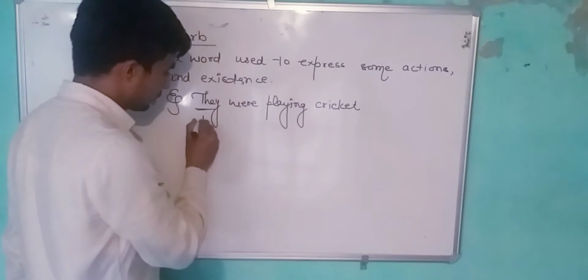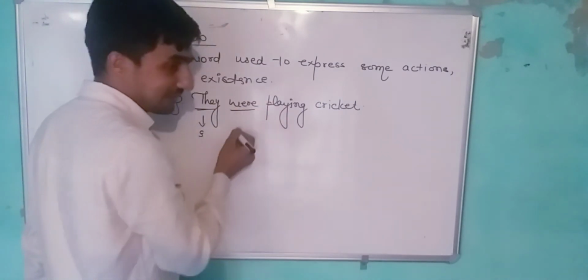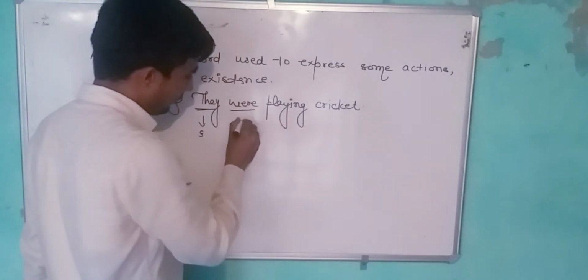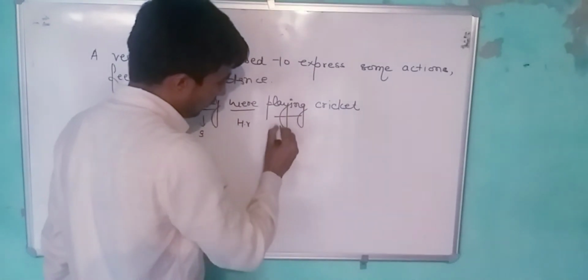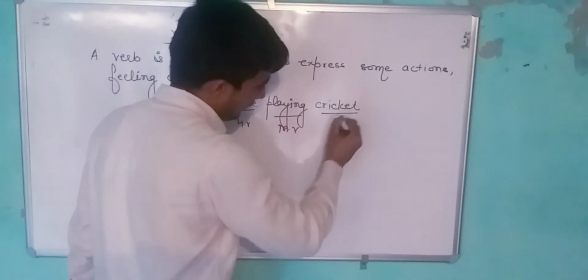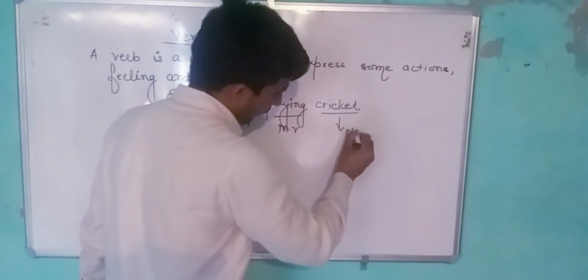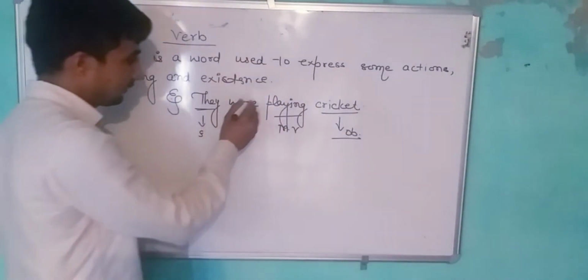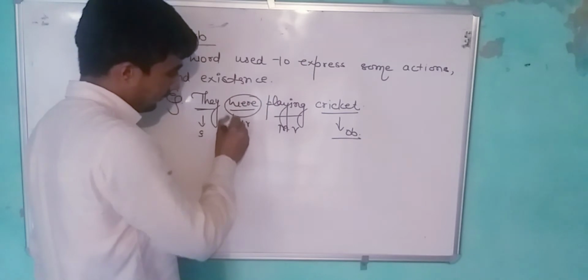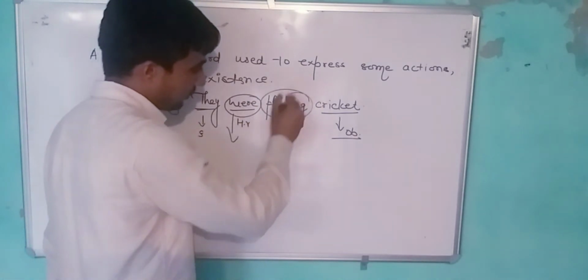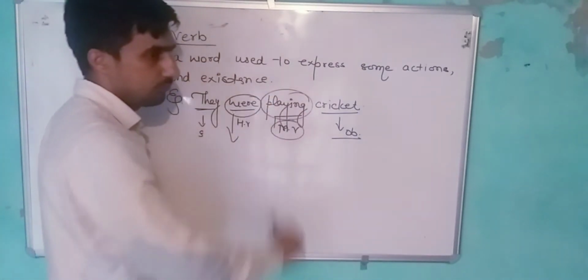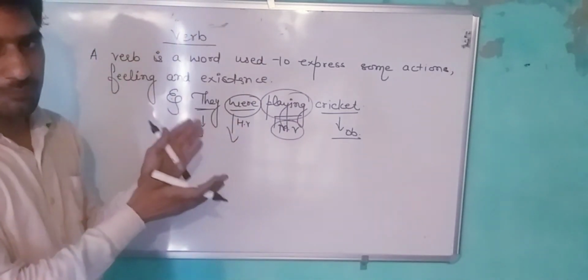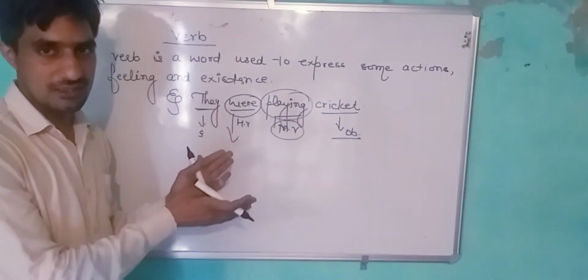This is the subject pronoun. This is the helping verb and this is the main verb and this is the object of this sentence. In this example, there are two verbs. Were is the helping verb and playing is the main verb. The actions of the two are totally different.